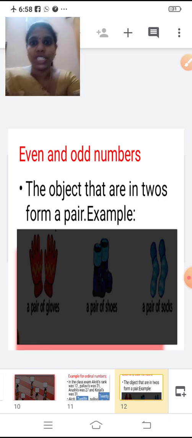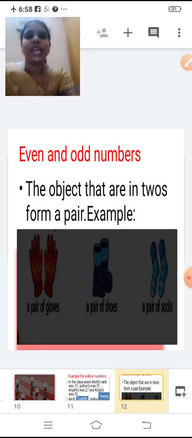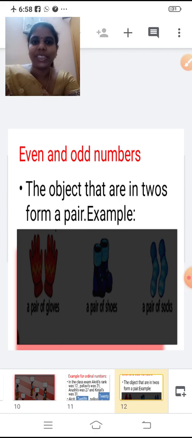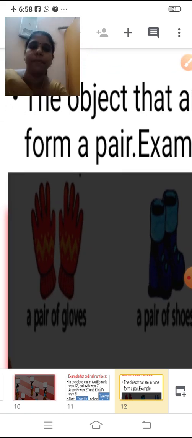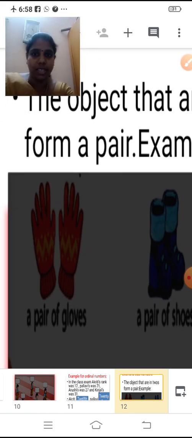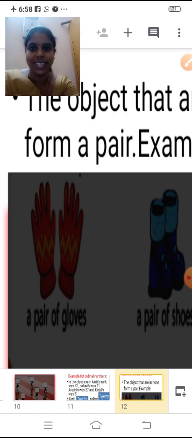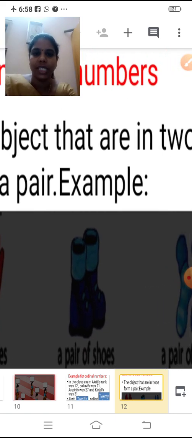Now next we'll see the concept of even and odd numbers. Objects that are in twos form a pair. Just see this example. Now see how many gloves we have. 1, 2. So it is a pair, right? So we'll say pair of gloves. What do we call it? Pair. If it is in twos, we call it a pair.